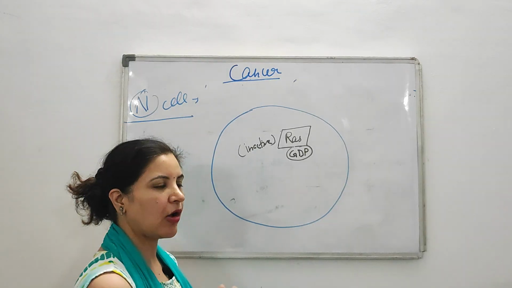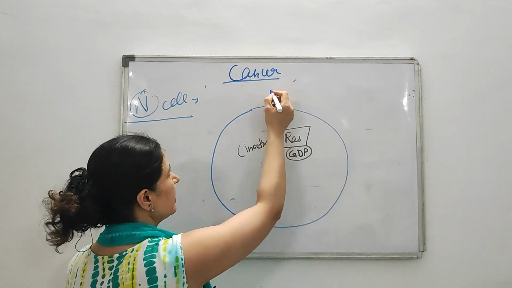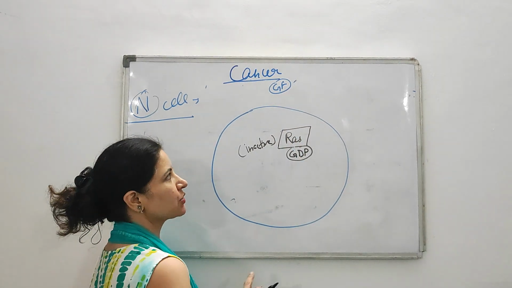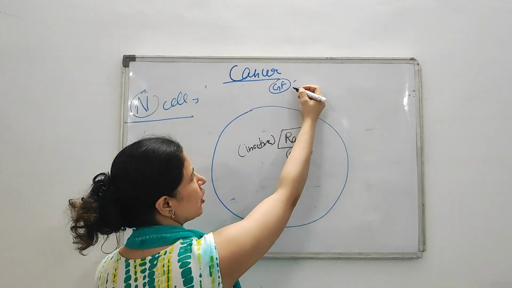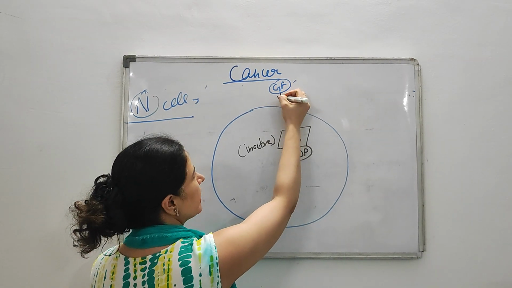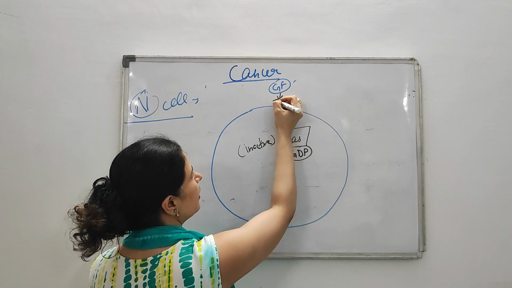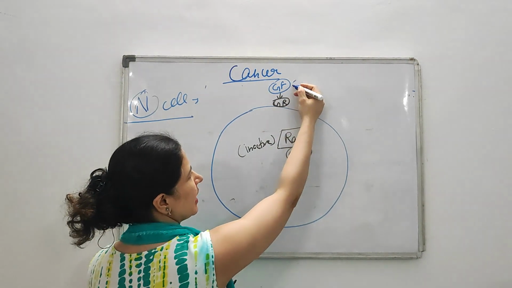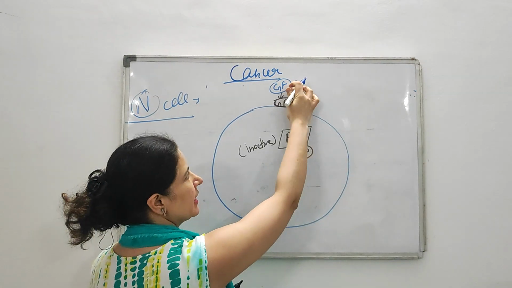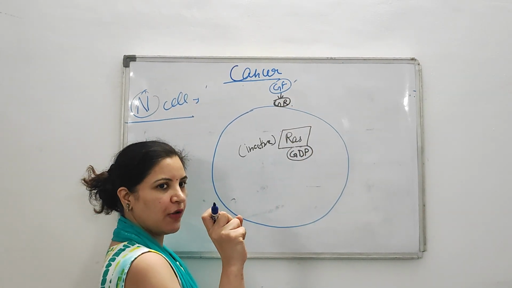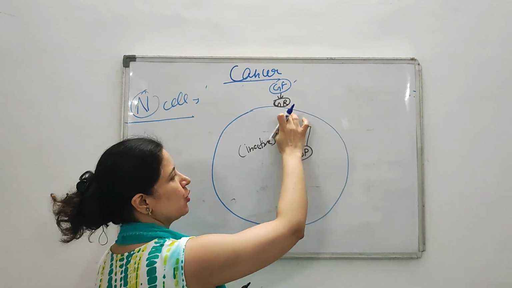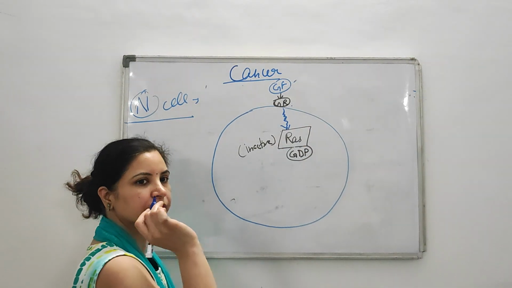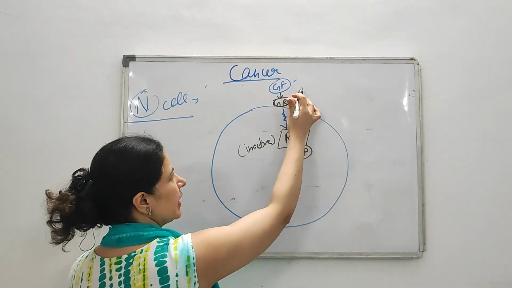Now suppose the cell wants to divide, then what happens? Cell growth factor will come. If the cell starts to divide, then growth factor, that is a physiological stimulus, will come, and this growth factor will combine with your growth receptor. Then the growth factor, growth receptor complex will form. When growth factor attaches with the growth receptor, it sends some kind of signal to the RAS.